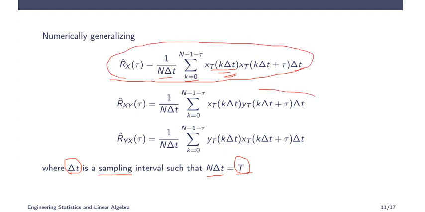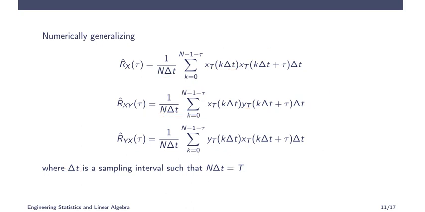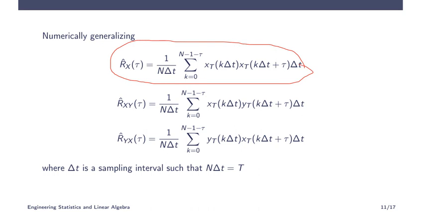For cross correlation, it will be Rxy of tau, the only difference is here xT and here yT, and Ryx of tau will be here yT and here xT. So this is a very important equation which we will be using for problems. This is an estimated value of R, that is the autocovariance function of tau. This is what we will use in examples and problems.